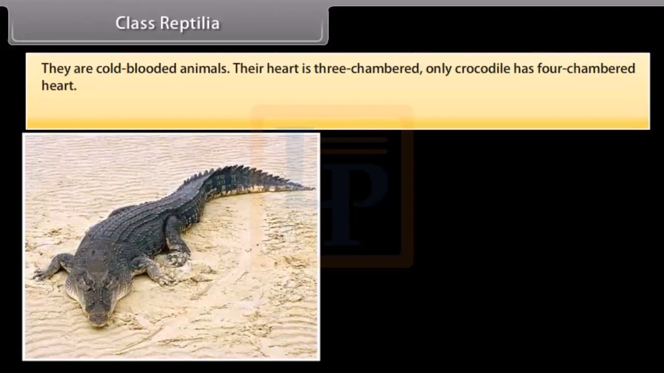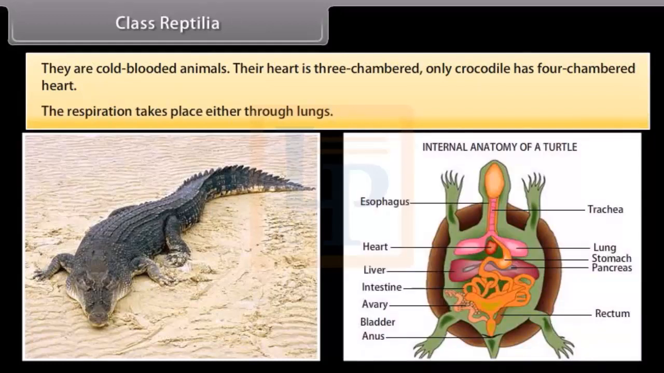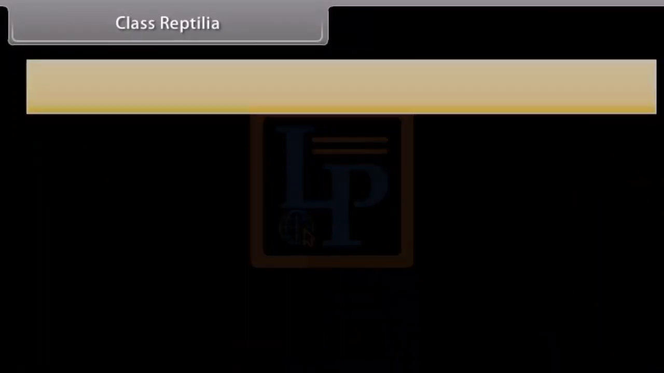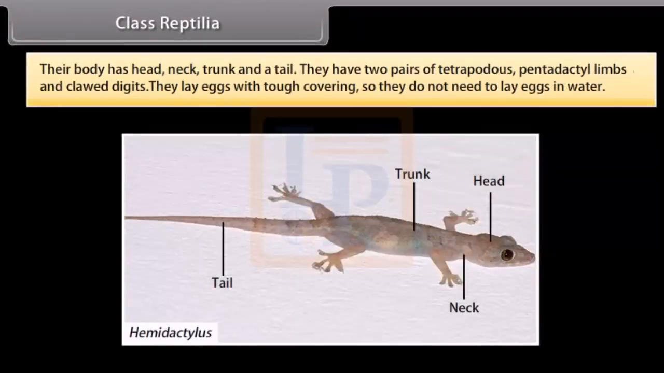They are cold-blooded animals. Their heart is three-chambered. Only the crocodile has a four-chambered heart. The respiration takes place through lungs. Their body has head, neck, trunk and a tail. They have two pairs of pentadactyl limbs with clawed digits. They lay eggs with a tough covering, so they do not need to lay eggs in water.